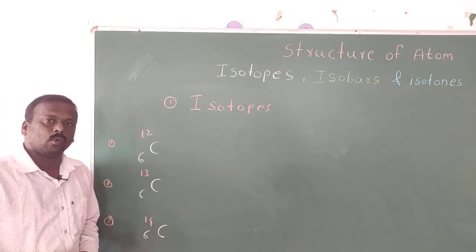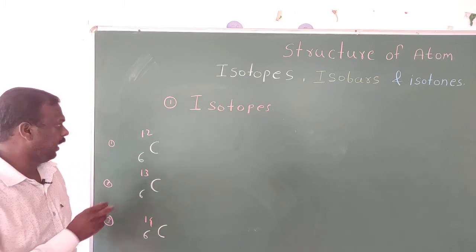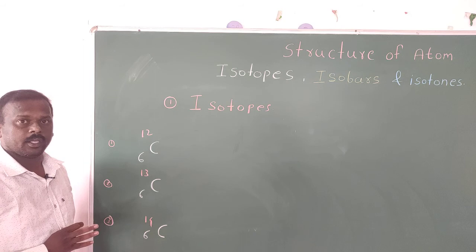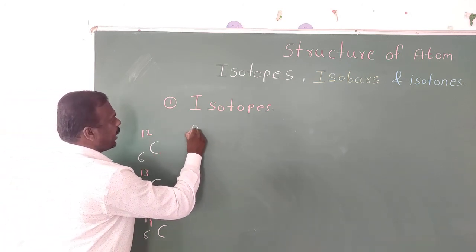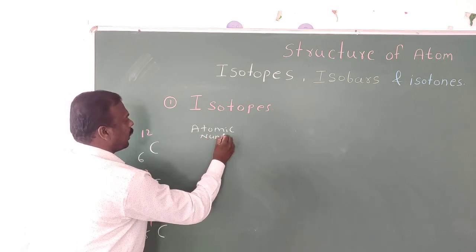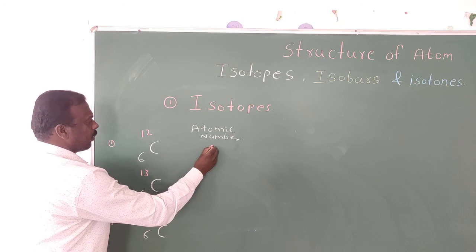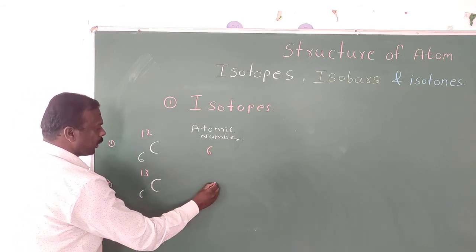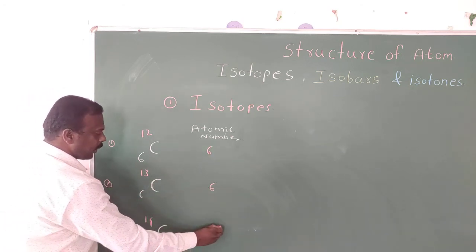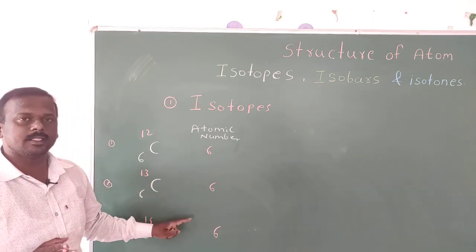Now what is the difference and which things are the same? In these three carbons you can see the atomic number is the same: in the first carbon atomic number 6, in the second 6, in the third 6. So in isotopes, one thing is clear, that atomic number is the same.